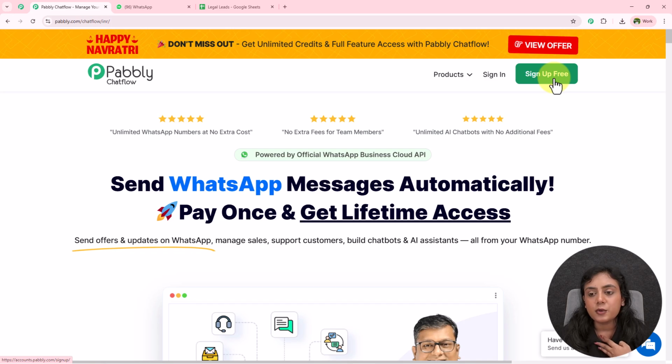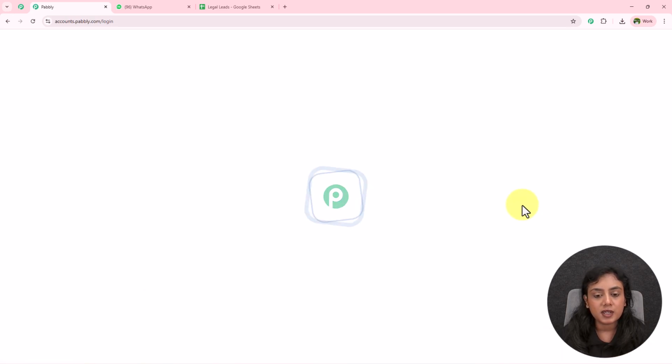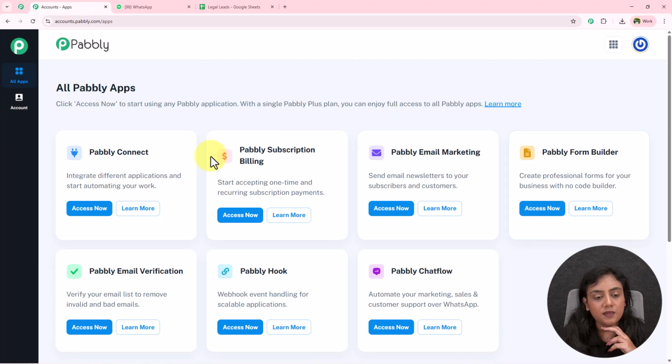Okay, so now I'm going to sign into my Pabbly Chatflow account directly from here. After signing in, you can see the All Pabbly Apps section, where you can see all the applications that Pabbly provides.